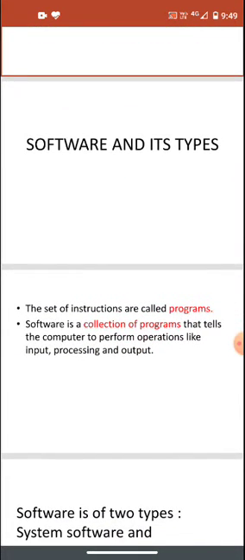The set of instructions is called a program. Programs are sets of instructions that a user gives to a compiler, and the compiler has to perform that particular task. Like in your QBasic, we make programs where we give instructions to QBasic and QBasic performs that particular task. Similarly here, the instructions we give to the compiler are a program, and software is a collection of programs.